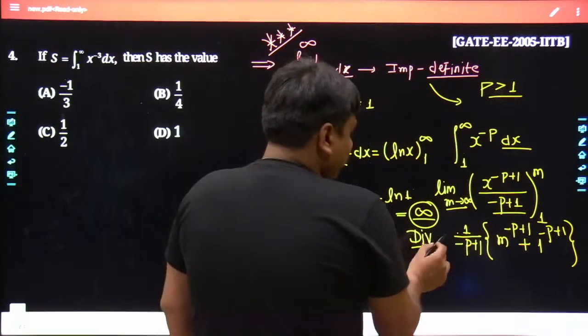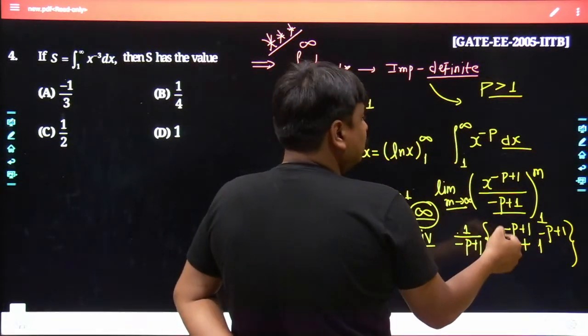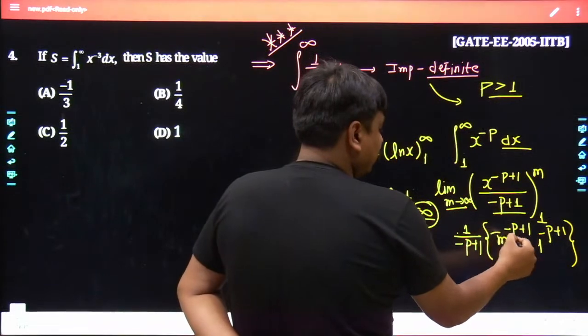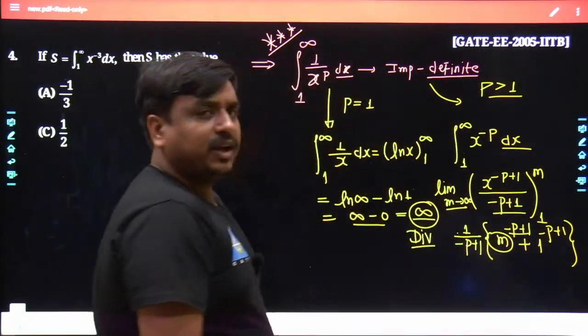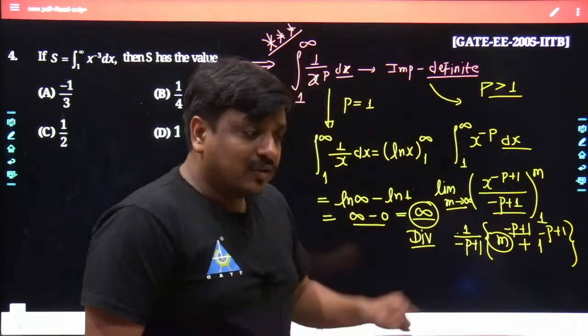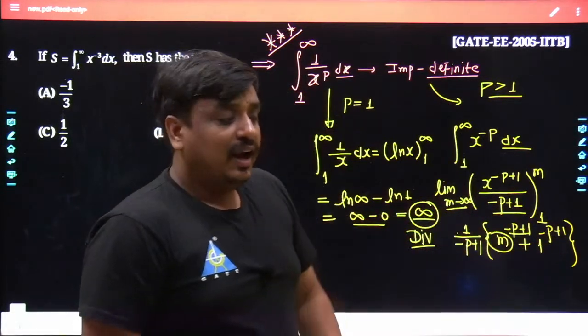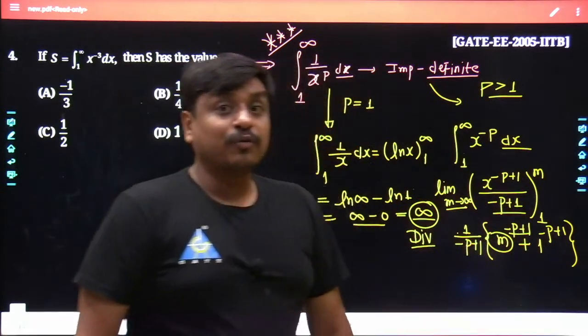Now if I feed limit m tends to infinity, one thing is quite sure. Keep in mind, may I know what would be its power? Would it be positive? Would it be negative? It would be negative, because the value of p is taken greater than 1, and as p is greater than 1, it is going to be infinity to the power of a minus sign.